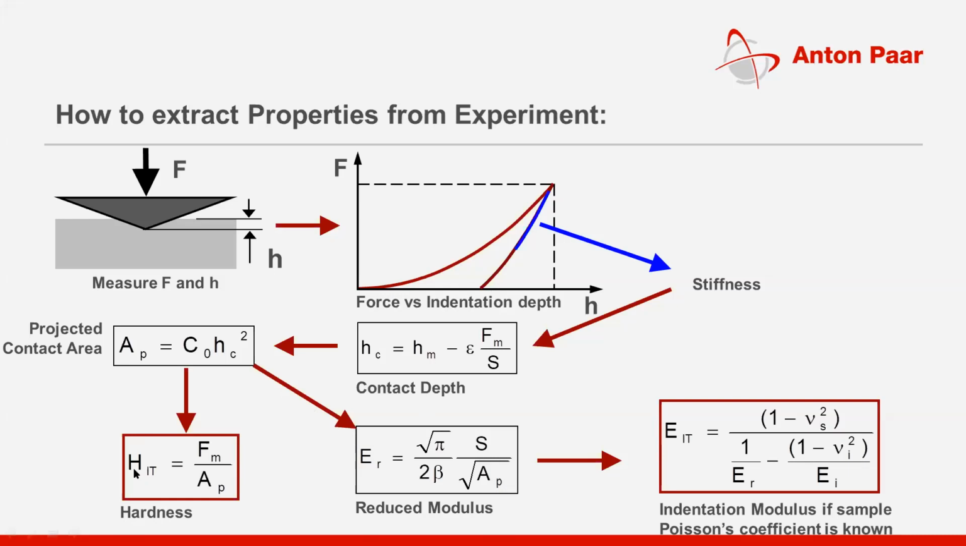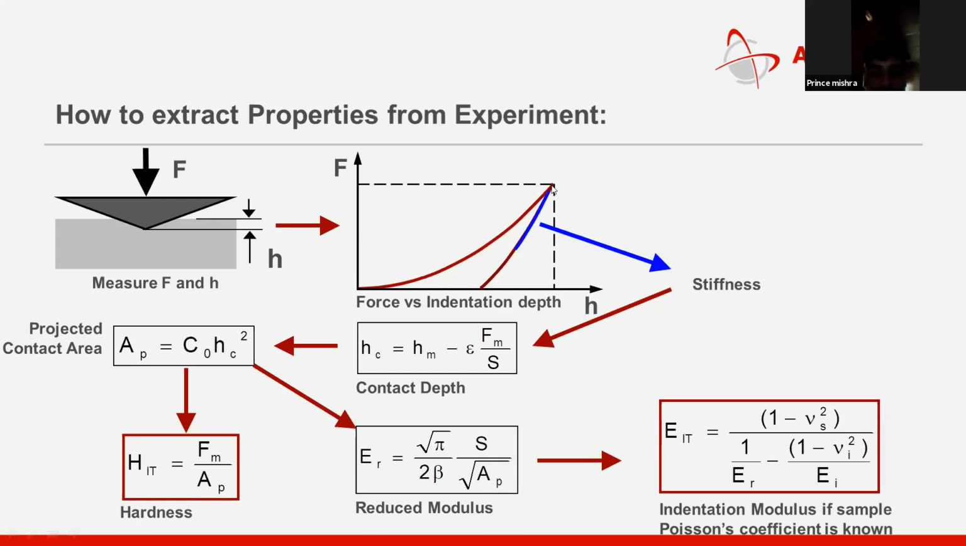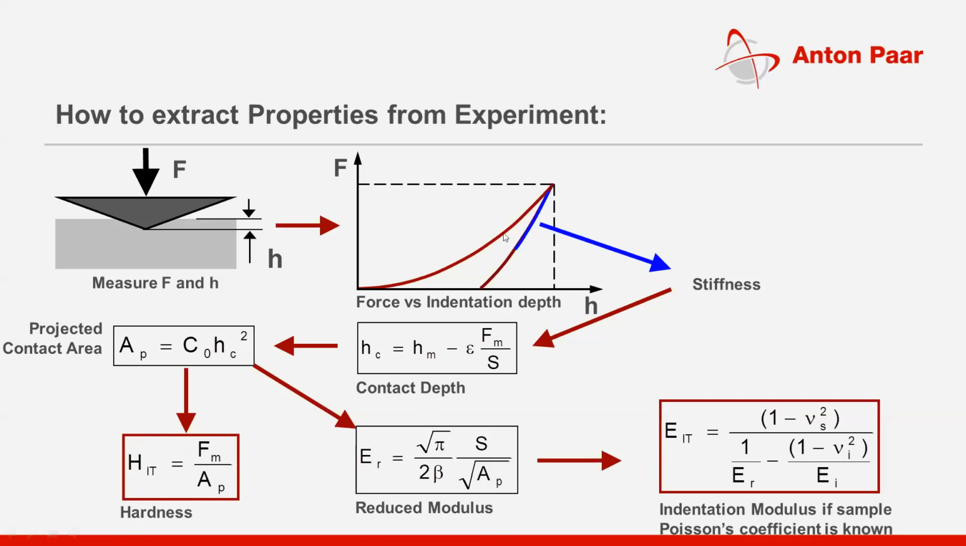This equation says that hardness is a function of maximum force divided by contact area. So now you have a contact area. What is the maximum force? You got it from the load displacement data. You can calculate the hardness value. You have Fm and you have AP now. So you got hardness, and the unit of this is in the Pascal range, gigapascal.